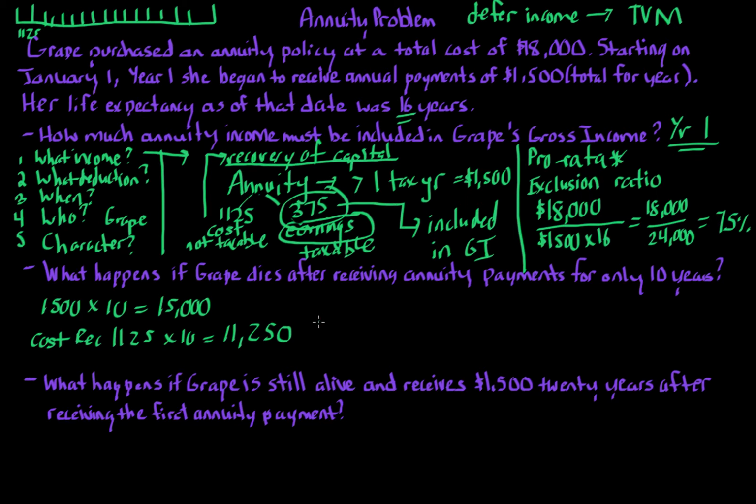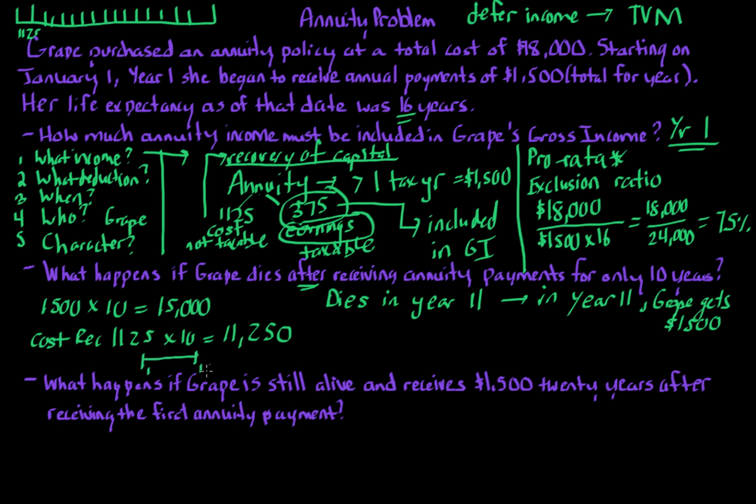So when Grape receives payment, let's say Grape gets 10 payments and then dies in year 11. Let's say that in year 11, Grape gets her final payment. Again, it's still not going to get to the $24,000 that was expected. But Grape was able to recover $11,250 of cost recovery in years 1 through 10. So in year 11, that $1,500 comes in.